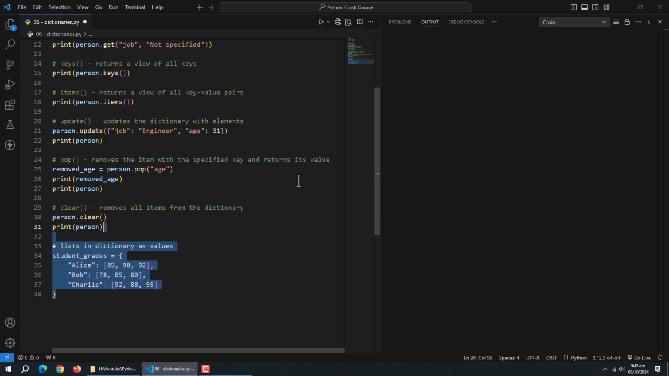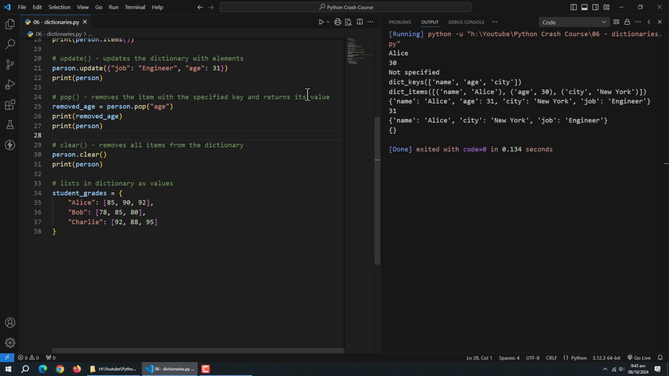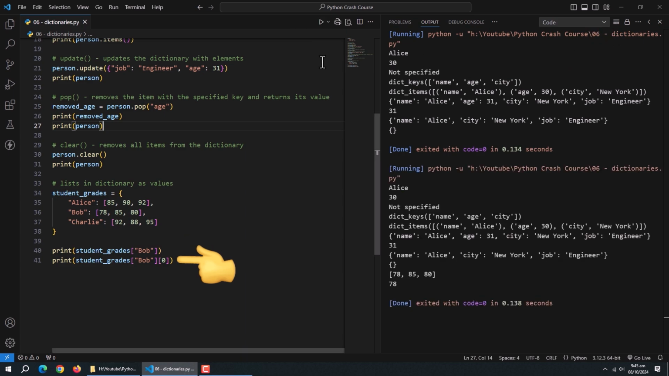One cool thing about dictionaries is that they can contain complex data structures as values. For example, we could have a dictionary where the values are lists. Like here, we stored the lists as values inside the dictionary. We can fetch the item of a list from the dictionary like this. However, we can also fetch the specific value from the list using the item's index after the key, like this. This flexibility makes dictionaries incredibly useful for organizing and structuring data in Python programs.